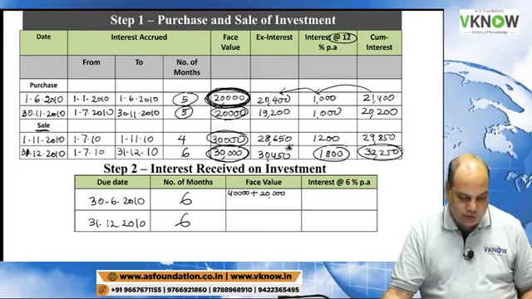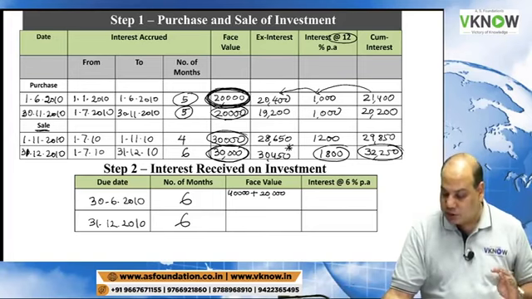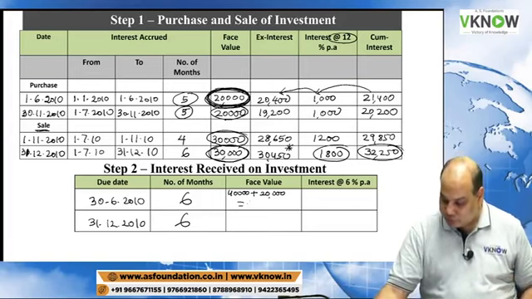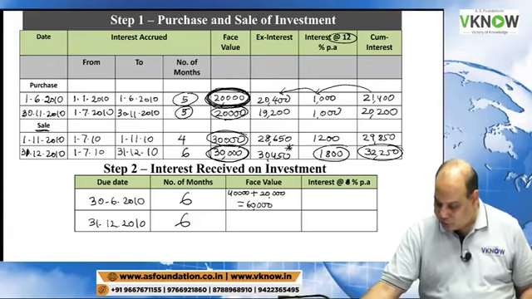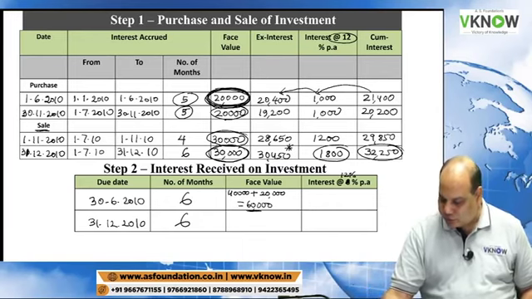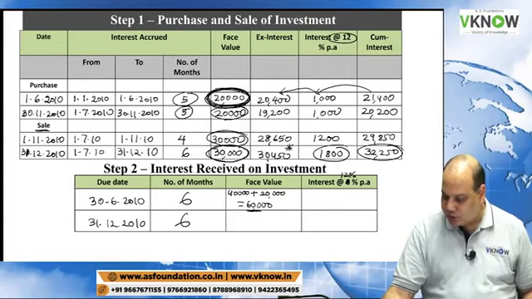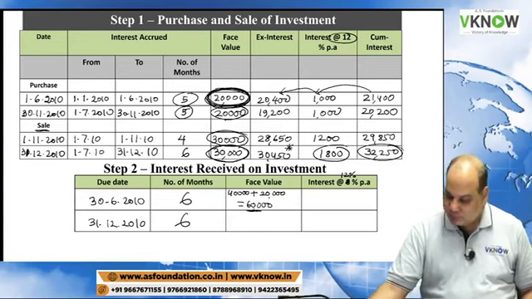So your investment on hand on 30th June is 60,000. Interest rate is 12%. So 60,000 into 12% into 6 by 12. Interest is 3,600.